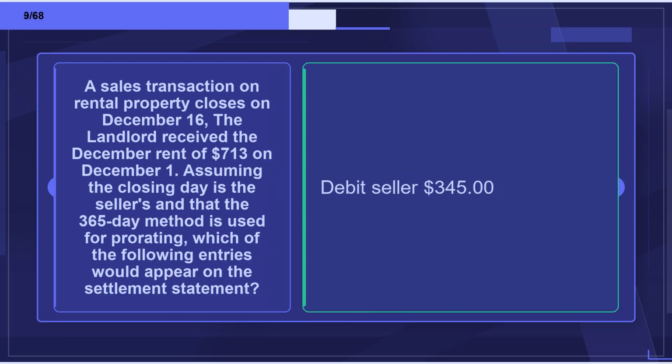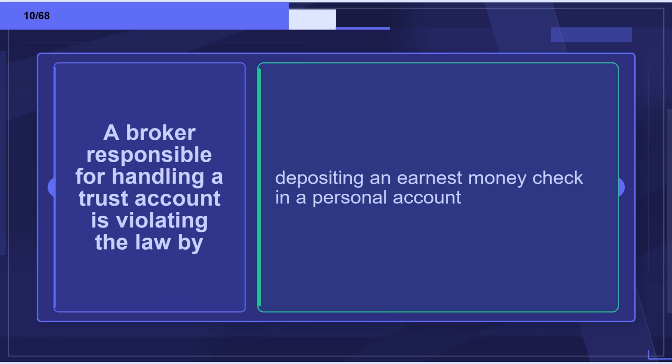Flashcard 9. Term: A sales transaction on rental property closes on December 16. The landlord received the December rent of $713 on December 1. Assuming the closing day is the seller's and that the 365-day method is used for prorating, which of the following entries would appear on the settlement statement? Definition: Debit seller $345.